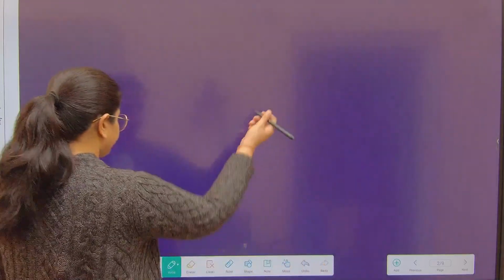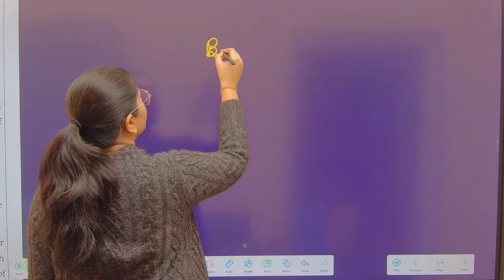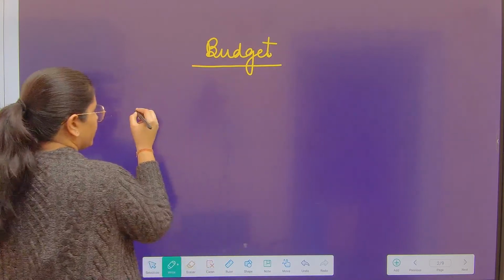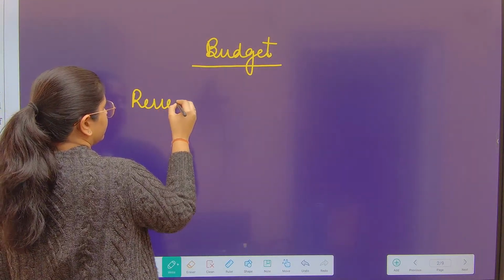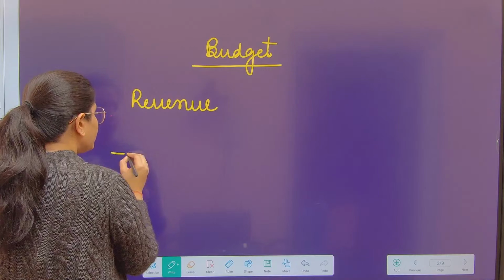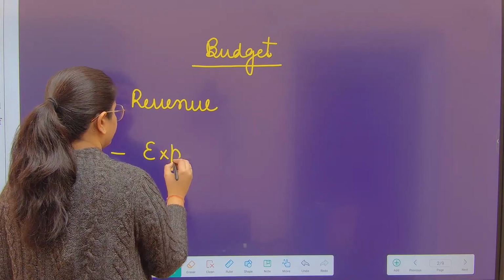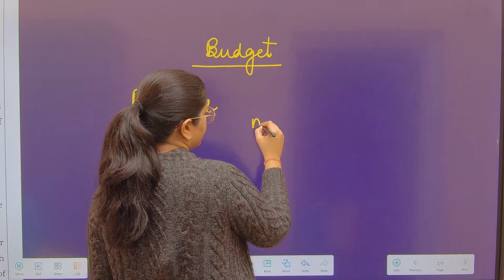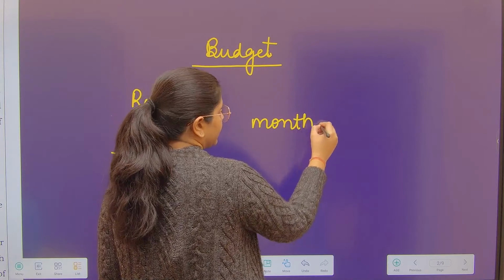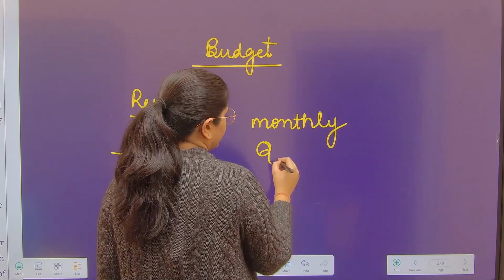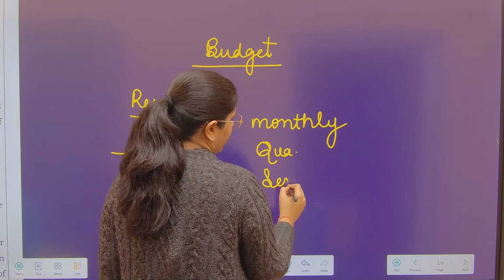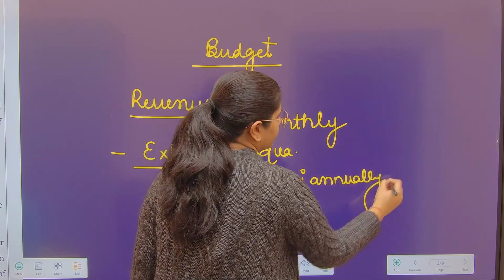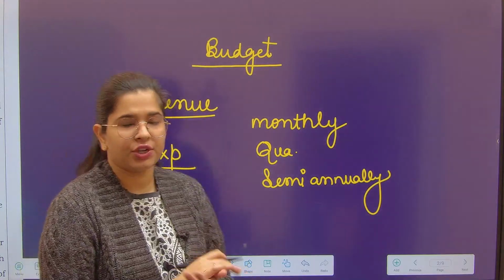Why? Because a budget tells you what your revenues are, what your expenses are, and this particular data is depicted, let's suppose in the case of a business enterprise, monthly or quarterly or semi-annually, whatever the duration might be, whichever you require, correct? So these can be the durations in it.